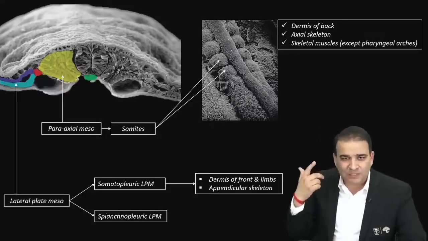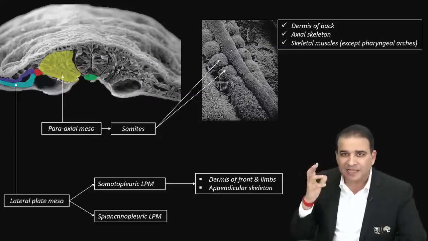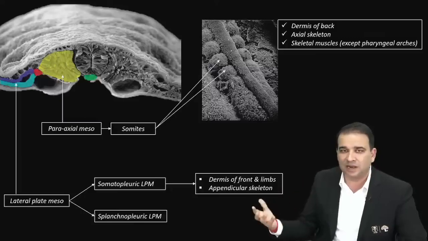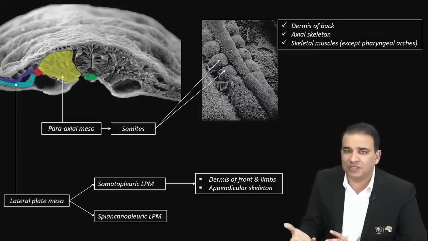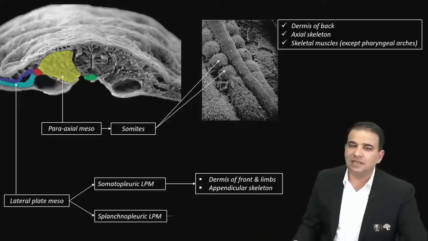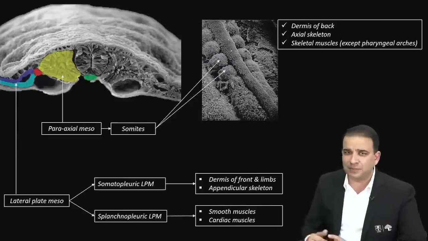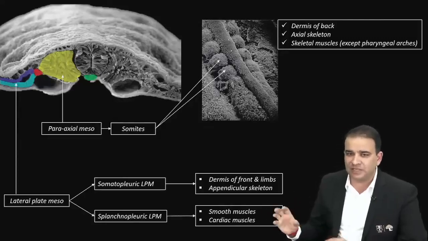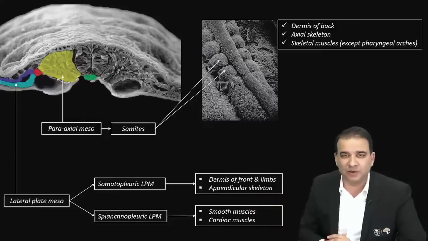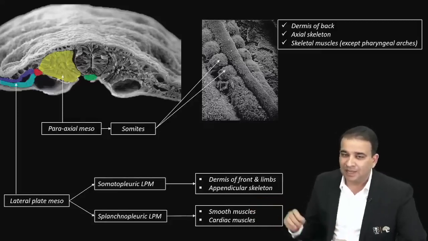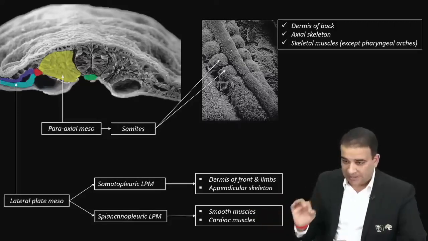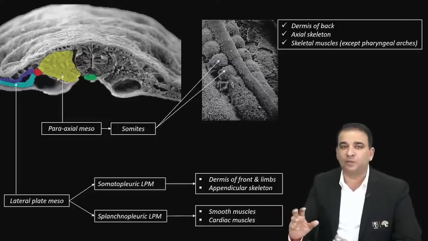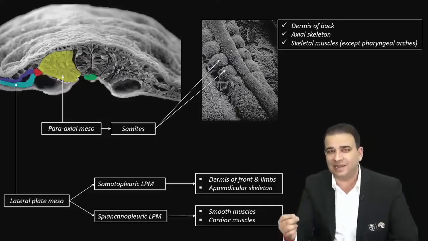And obviously when you hear the word splanchnic, the viscera comes to your mind. Splanchnic is viscera. So which muscles are related to viscera? It's the smooth muscle and the cardiac muscle. Though we have some exceptions in smooth muscle, let's go with the general thing first. The majority of smooth muscles will come from the splanchnopleuric lateral plate mesoderm, and the cardiac muscles also. Cardiac muscles are derived from the splanchnopleuric lateral plate mesoderm at the cranial end of the embryo.